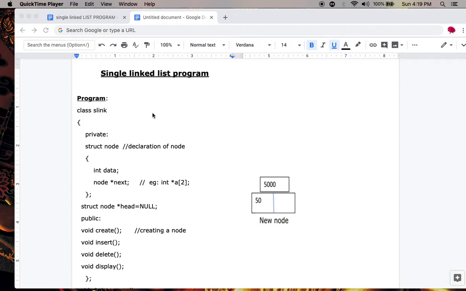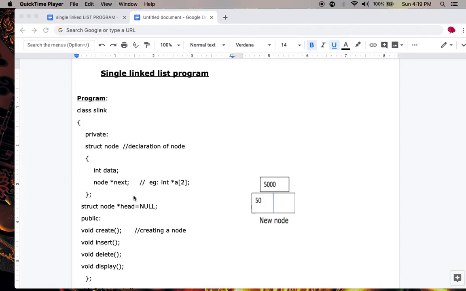Good morning students. In this video we will discuss single linked list program. Here the linked list is also called a single linked list. If a node contains only one link, only one address field, then that is called a single linked list.